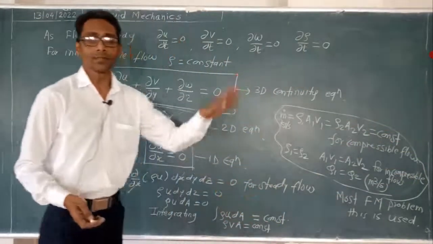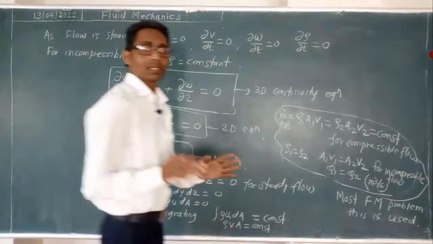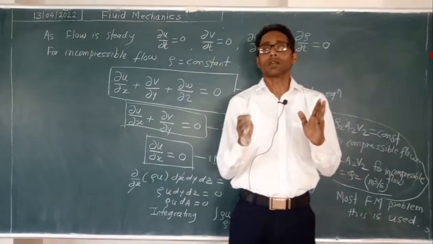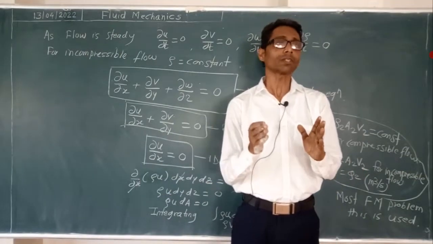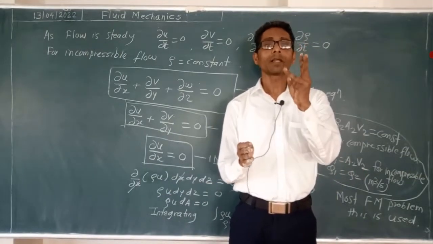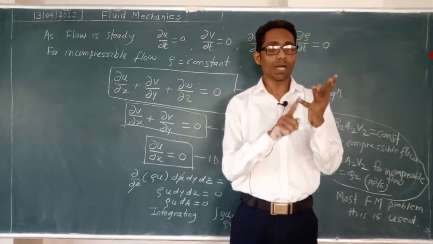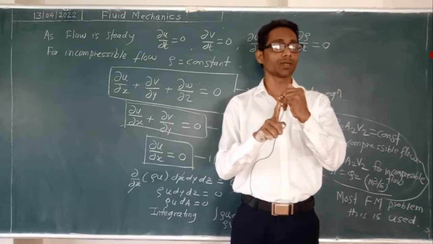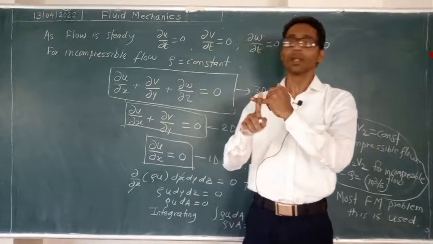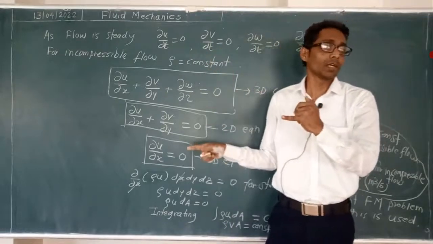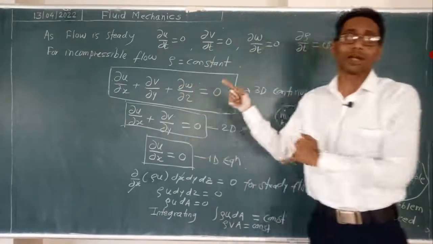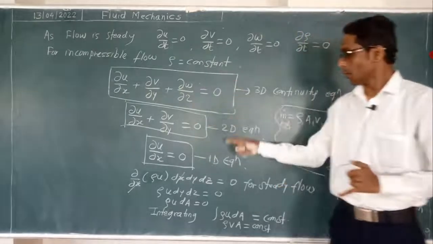So in today's session, we started with the concept of conservation of mass, momentum, energy. On the basis of mass conservation, we derived the three-dimensional continuity equation. After that, we reduced it to the one-dimensional continuity equation.